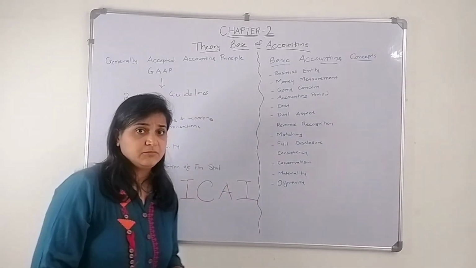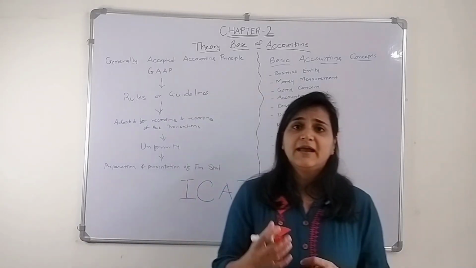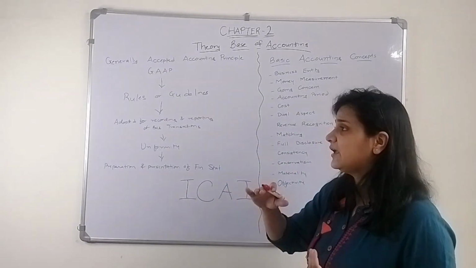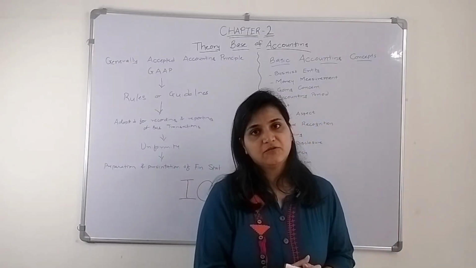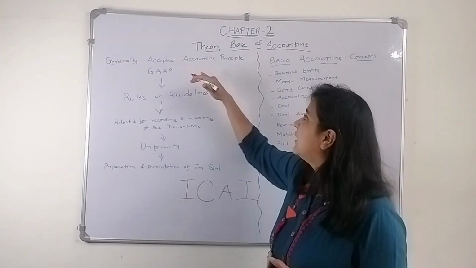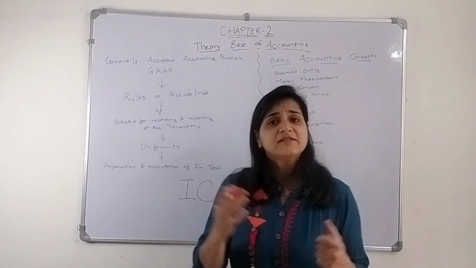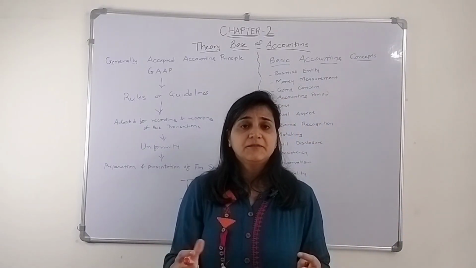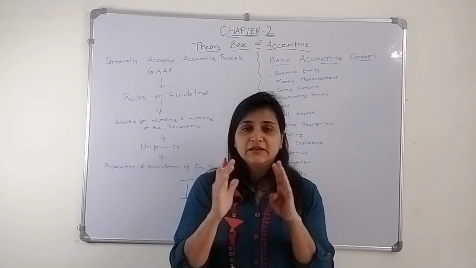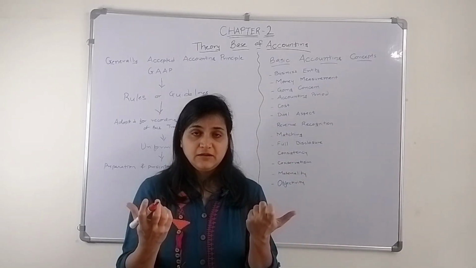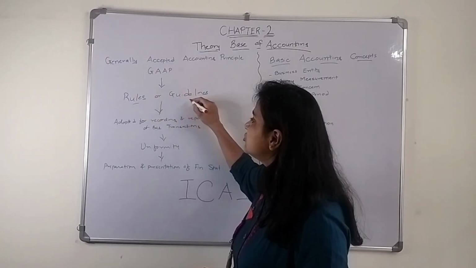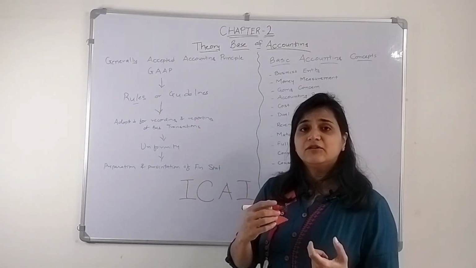They have framed certain rules, guidelines, and principles on the basis of which we are supposed to prepare our books of accounts, and that is known as generally accepted accounting principles. What is generally accepted accounting principles? Just see the term: generally, it's generally being accepted. What? Accounting principles. So what are they? The rules or guidelines.